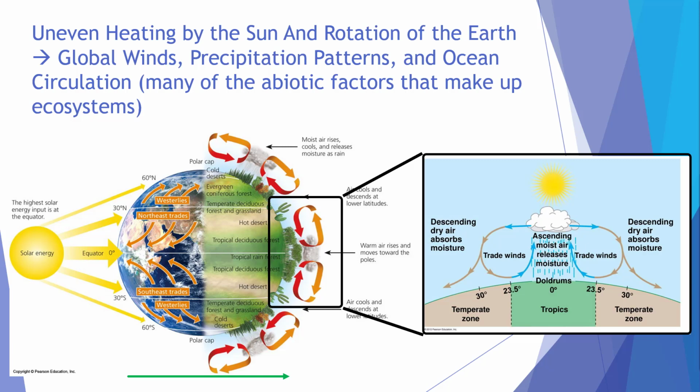Then at 30 degrees north or south latitude, the air descends. As it does so, it heats up and sucks up any available moisture. Deserts occur at 30 degrees north or south latitude because warm descending air makes them very dry. Once the air mass gets close to the ground, it either travels back toward the equator, completing that air circulation convection cell, or goes on to higher latitudes and starts another convection cell.